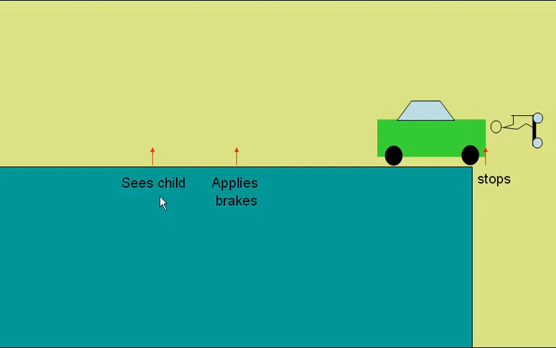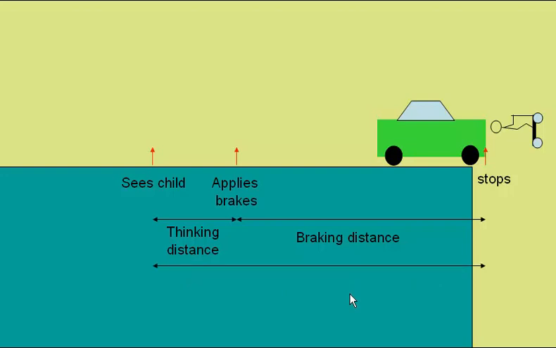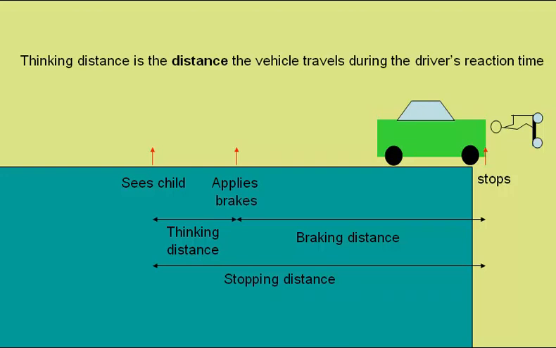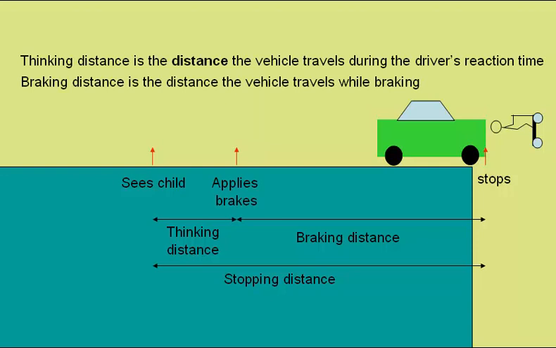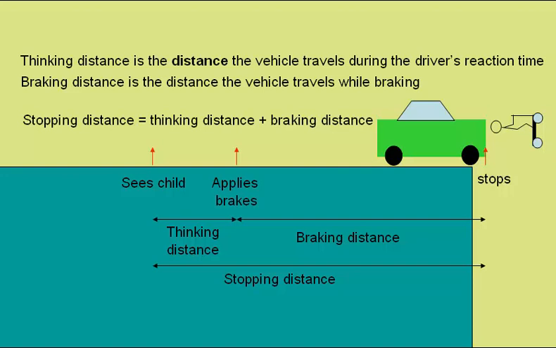The distance from seeing the child to applying the brakes is called the thinking distance. The distance from applying the brakes to stopping is called the braking distance. And the total distance, including the thinking distance and the braking distance, is this, and that is known as the stopping distance. So the thinking distance is the distance the vehicle travels during the driver's reaction time. The braking distance is the distance the vehicle travels while braking. The stopping distance is the thinking distance plus the braking distance.